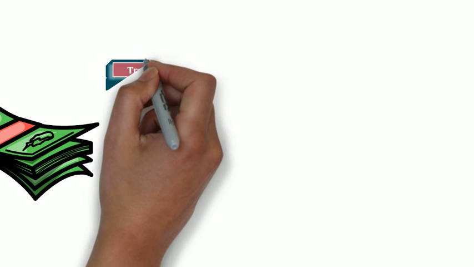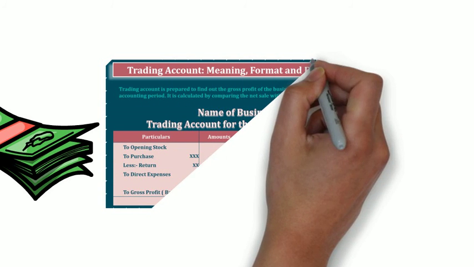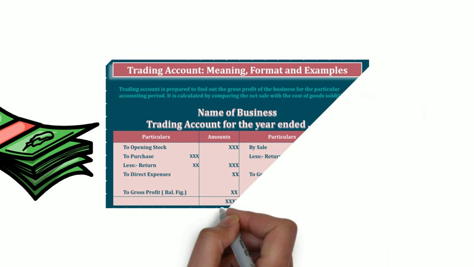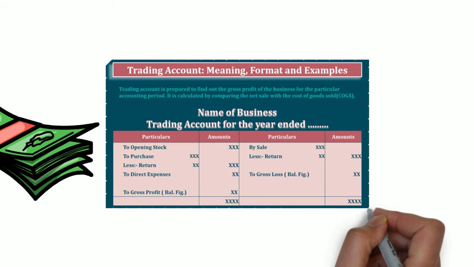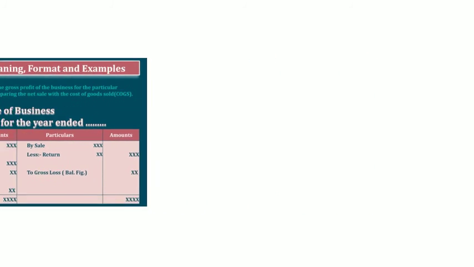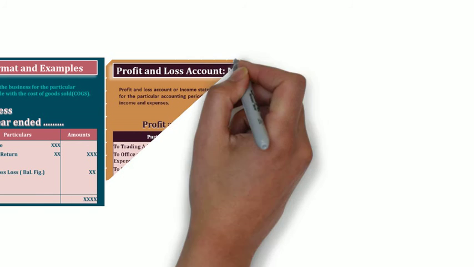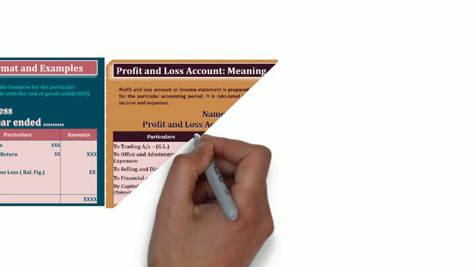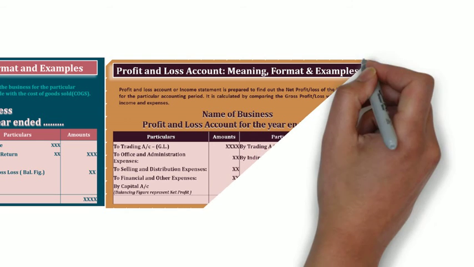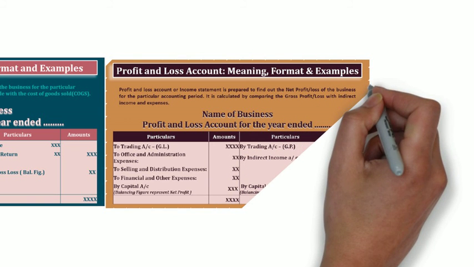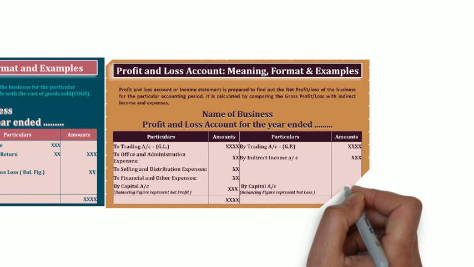In the trading account we write the transactions which are related to the manufacturing level. Any kind of manufacturing company level transactions we write in the trading account. Then the second one is the profit and loss account. In the profit and loss account we write the transactions related to the office level. After completion of the manufacturing level, it moves to the office level. Those office level transactions we write into the profit and loss account. Once the profit and loss account is completed, we are going to get the net profit or net loss. After that we'll be preparing the balance sheet.